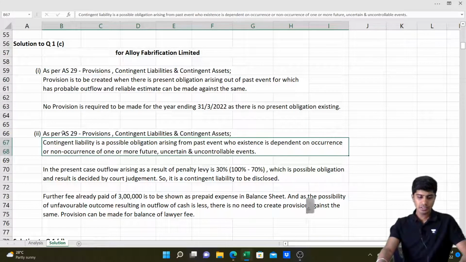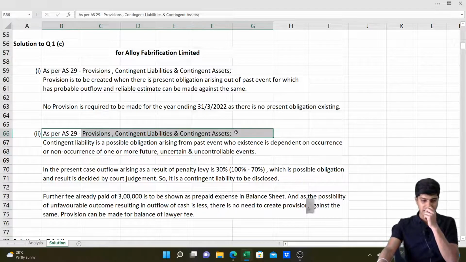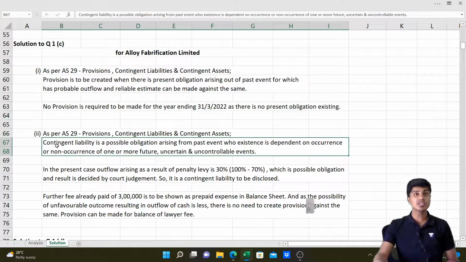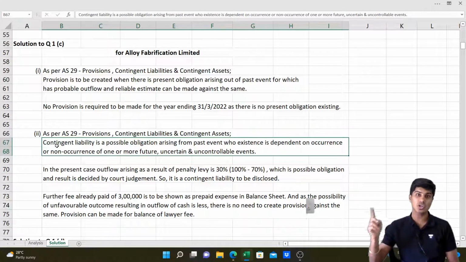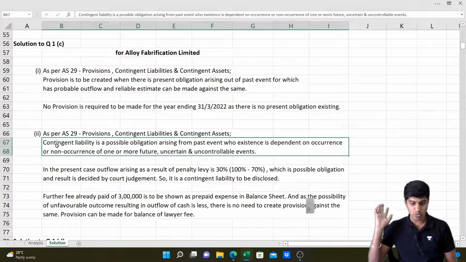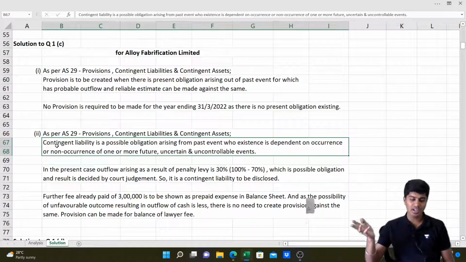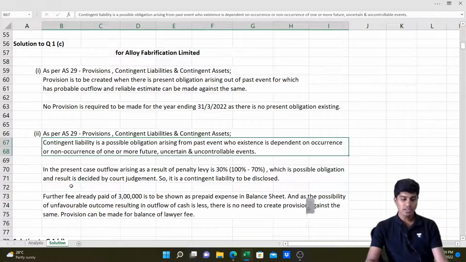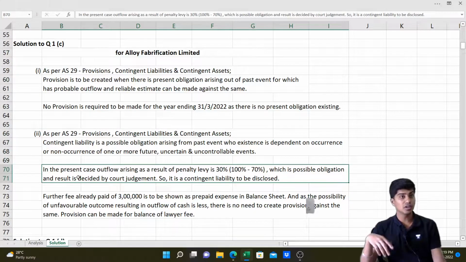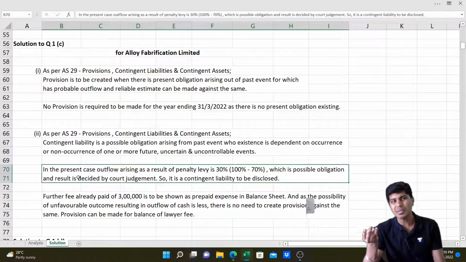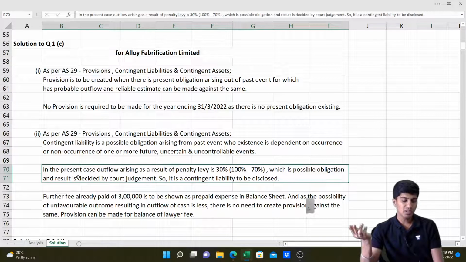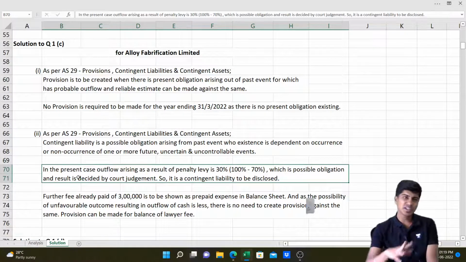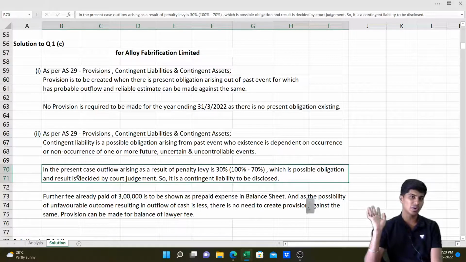See the answer. AS 29 provisions, contingent liabilities and contingent assets. What does it say? Like I was mentioning, contingent liability is a possible obligation arising from past events whose existence is confirmed on occurrence or non-occurrence of one or more future events. One or more uncertain, uncontrollable events. Very good. In the present case, outflow of arising by way of penalty is only 30%. 70% the case is in our favor. So, which is a possible obligation and we would wait for the court judgment. So we will disclose it as contingent liability and provision and all not required.